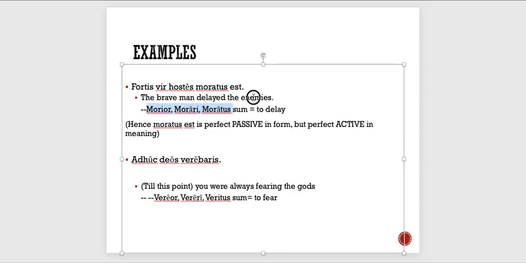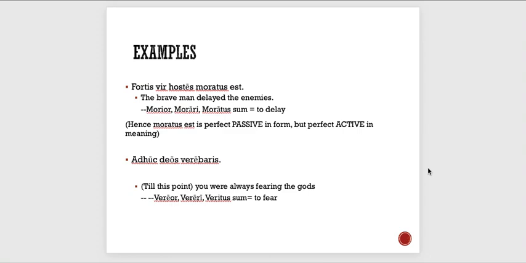And we can tell by when we look at them up in the dictionary, all of their principal parts look passive. Just looking at the translations real quick. The brave man delayed the enemies, and you were fearing the gods. Notice it's pretty easy to recognize this as being imperfect. This is the perfect passive form we've normally used, and in both cases, this is the imperfect passive. We're going to translate these verbs as active. And why is that? Because they are deponent.